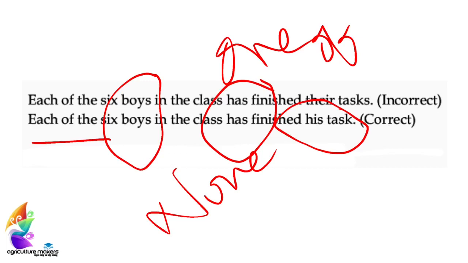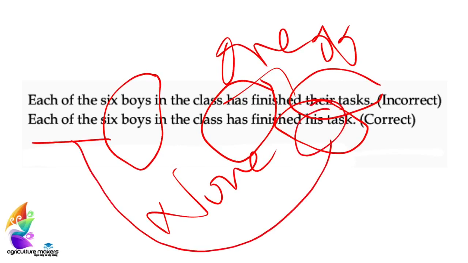Yes, it should not be each of the six boy. It should be each of the six boys, and it should be has, and it should not be have. Likewise, it is not their tasks. It is his task because it represents only one of the boys in the class. Okay, it is applicable to all: each of the, none of the, one of the.